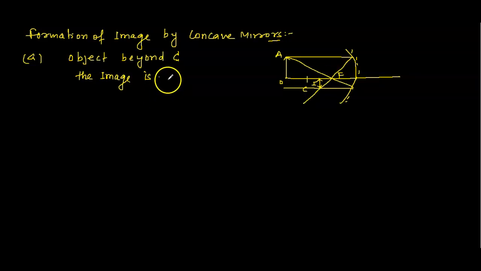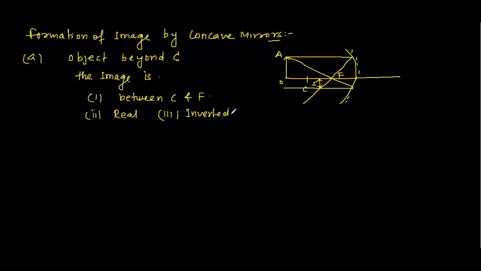The image will be real, inverted, and smaller than the object, because this is a very small image forming here.